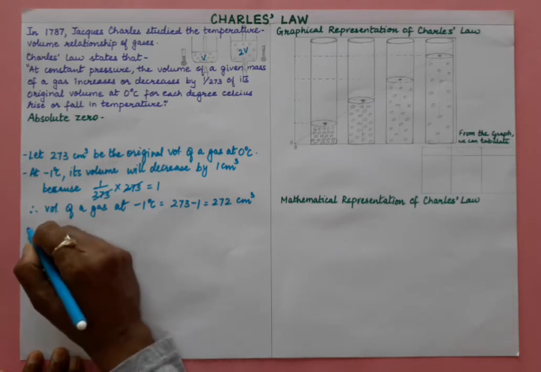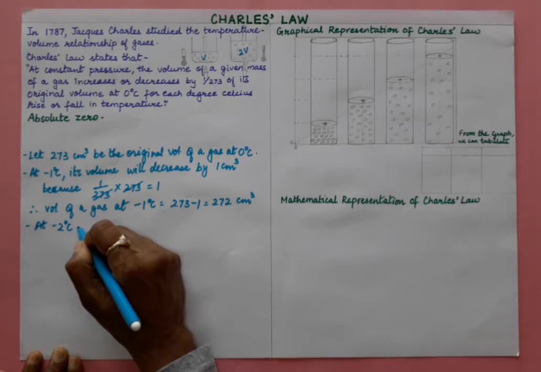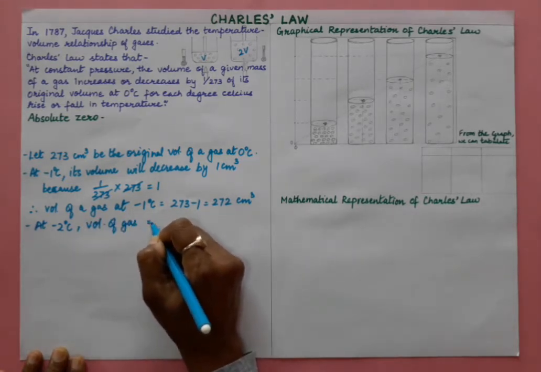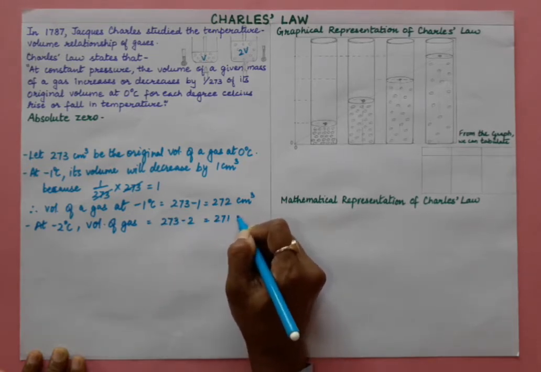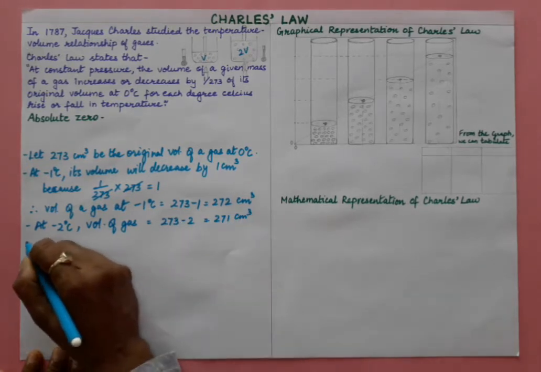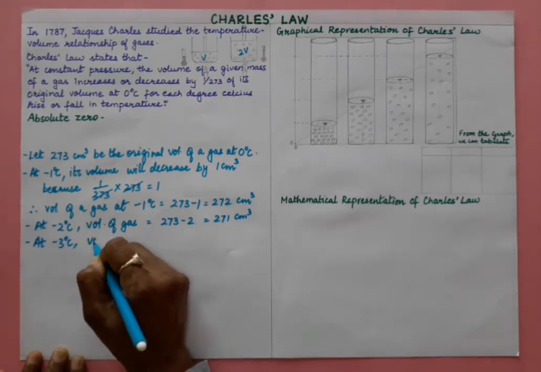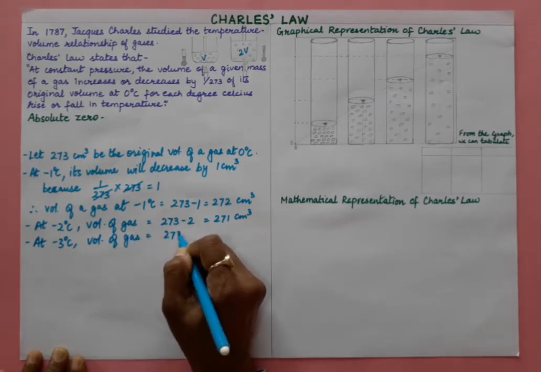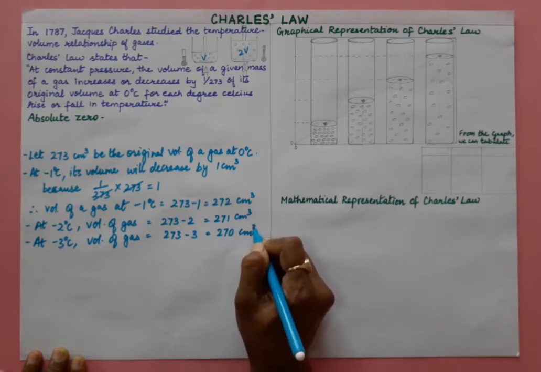So if we say at minus 2 degree Celsius the volume of gas will be 273 minus 2, so it will be 271 centimeter cube. At minus 3 degree Celsius volume of gas will be 273 minus 3, so is equals to 270 centimeter cube.